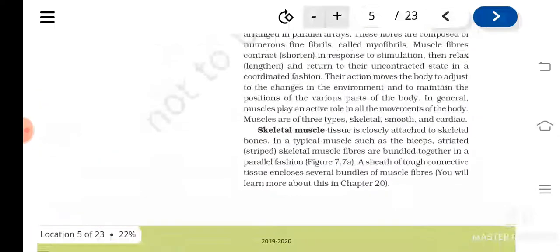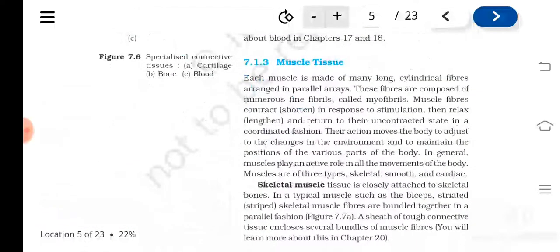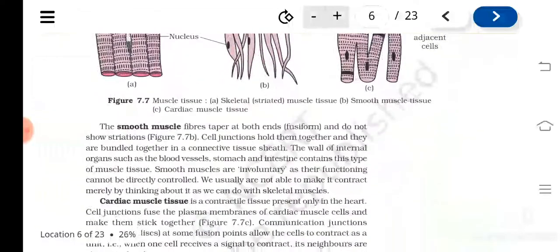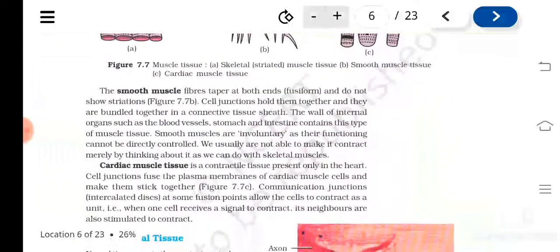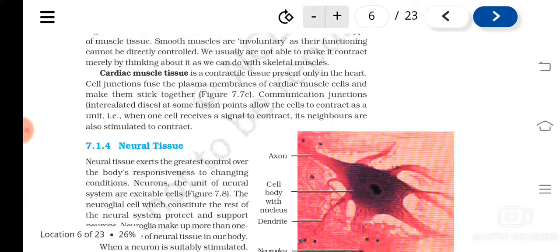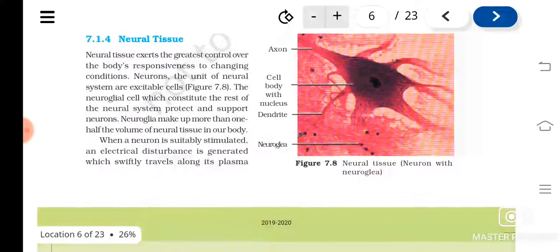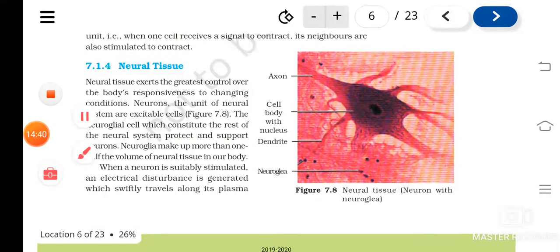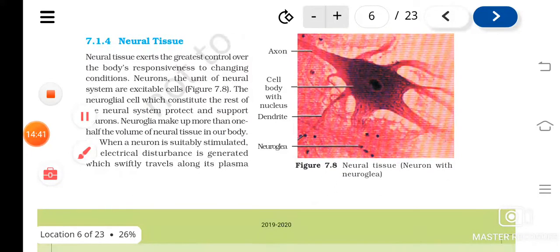So about these three kinds of muscles you understood. Skeletal muscles, or striated muscles. Striations are there, so we can call them striated muscles also. And this is smooth muscles. Then next is cardiac muscles. So about muscles you got some idea. So let's continue to another tissue, that is neural tissue.